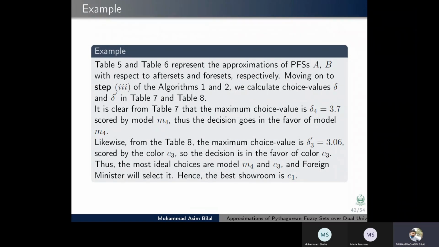Moving on to step 3 of algorithm 1 and 2, we calculate the delta I. It is clear from table 7 that the maximum choice value is delta 4, that is 3.7, scored by the model M4. Thus, the decision goes in favor of model 4. Likewise, from table 8, the maximum choice value is delta dash 3, scored by the color C3, so the decision is in favor of color C3. Thus, the most ideal choices are model M4 and color C3, and the foreign minister will select it, and the best showroom is E1.